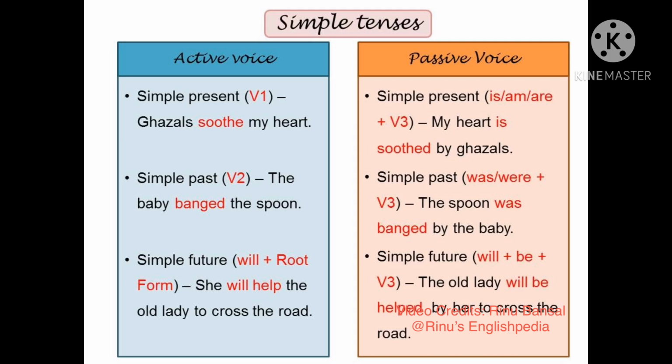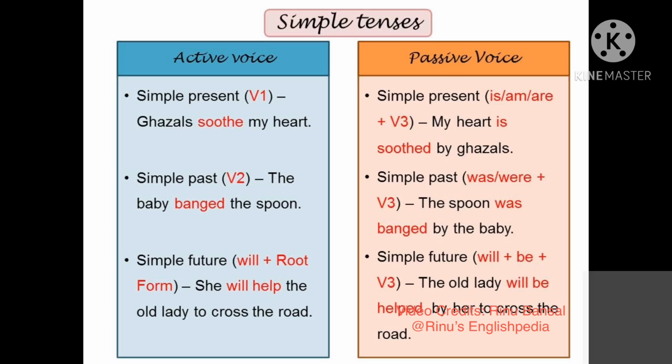In the same manner, in the simple future tense, we use the form will plus root form of the verb. An example of this sentence is, she will help the old lady to cross the road. Similarly, this sentence in the passive voice will become, the old lady will be helped by her to cross the road. Over here, we add the root form of the verb to be, that is be, and the form will become will plus be plus third form of the verb.